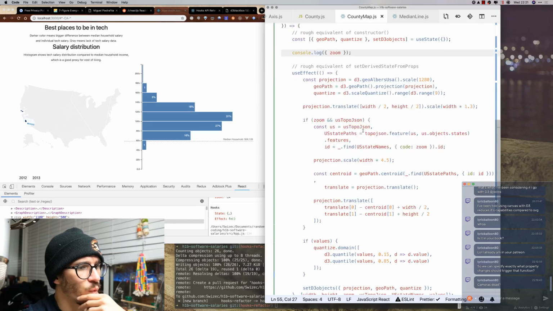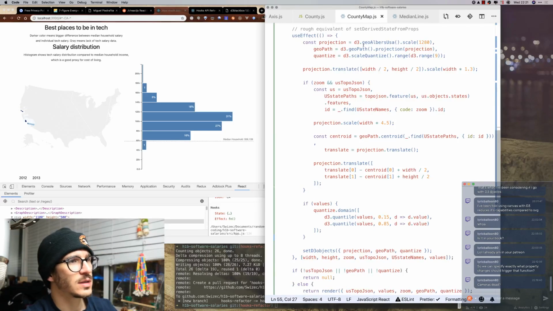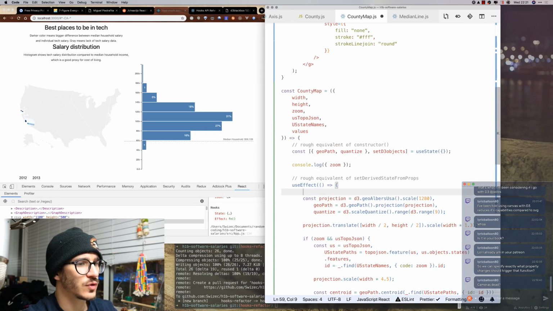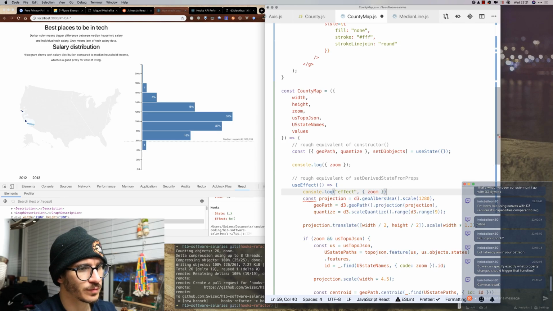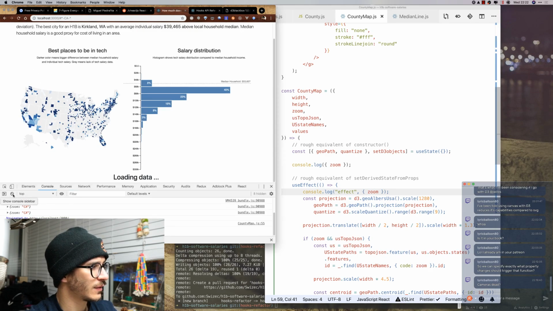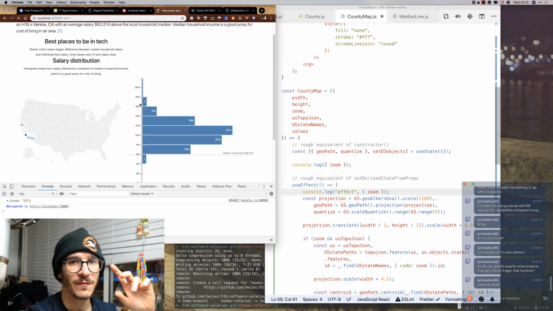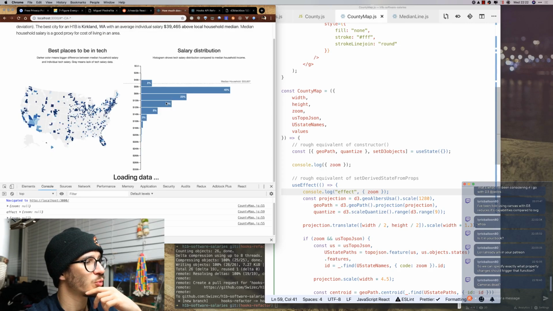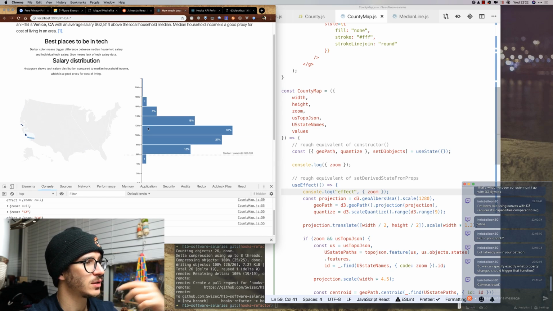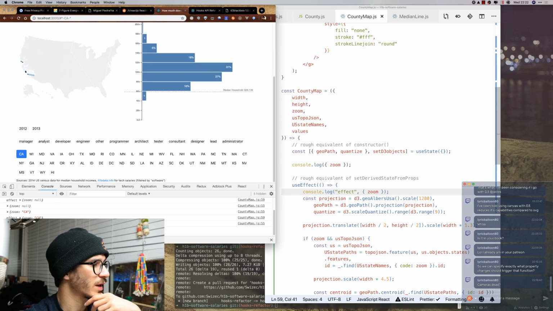So what is the problem here? Let's see if the zoom runs in here. So console log effect of zoom, and we'll see if it actually works, because I have a feeling our effect is not rerunning when it's supposed to, or potentially when it does run, it's not doing something correctly.